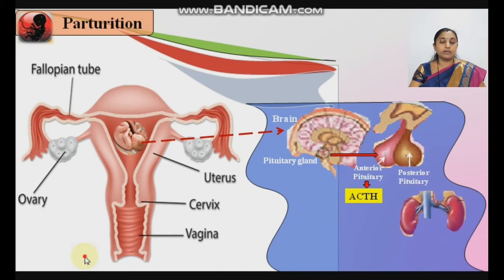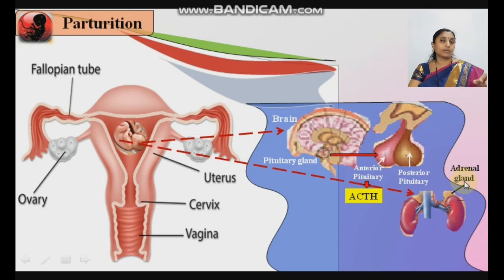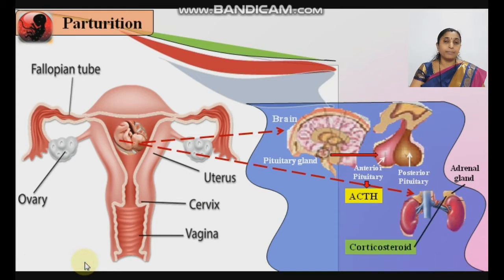It not only gives the signal to the pituitary gland but the signal also goes to its own adrenal gland. Adrenal gland. Renal is the word for the kidney, and another name for this gland is suprarenal gland. Supra means above, because this gland is present above the kidney, and it looks like a cap-like, triangular shaped, yellowish colored gland. This adrenal gland secretes due to the signal coming from the baby. The baby gives a signal to its own pituitary gland and also the adrenal gland to secrete hormones, and these hormones play an important role in parturition. The adrenal gland secretes corticosteroid hormone.